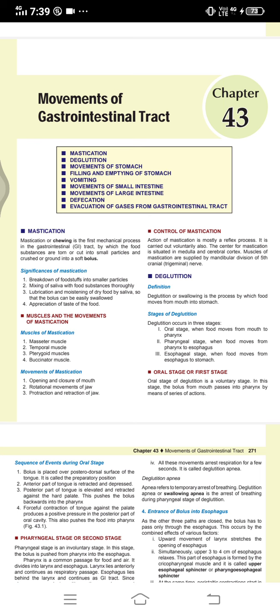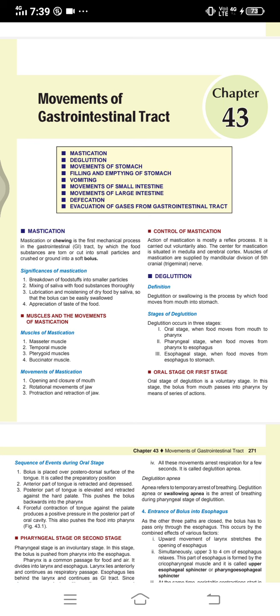Muscles of mastication are masseter muscle, temporal muscle, pterygoid muscle, buccinator muscle. Movements involved are opening and closure of mouth, rotational movement of jaw, protraction and retraction of jaw.